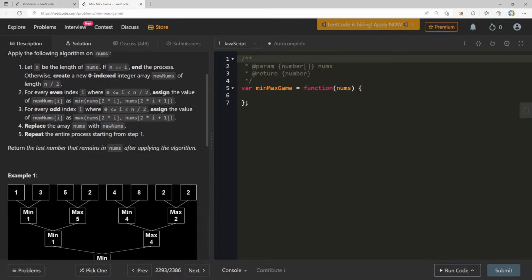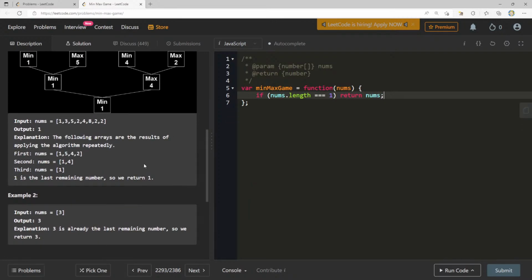Yeah, like our base case. Base case is when nums.length is equal to 1. So I think here we can say if nums.length is equal to 1, we can return nums. Min of 1, 3 is already the last remaining number, so we return 3.